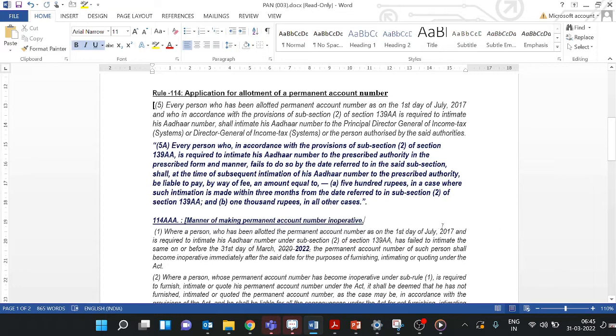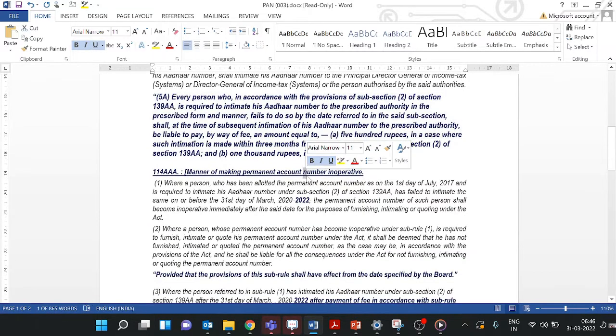That means if the person is not able to link the Aadhaar with the PAN number by 31st March 2022, then he has to pay rupees 500 where such intimation is made within 3 months from the date referred to in subsection 2. That means you have to pay rupees 500 within 3 months from the end of 31st March 2022 for linking of Aadhaar and PAN. After the 3 months, you have to pay 1000 rupees. That is the amendment in rule 114.